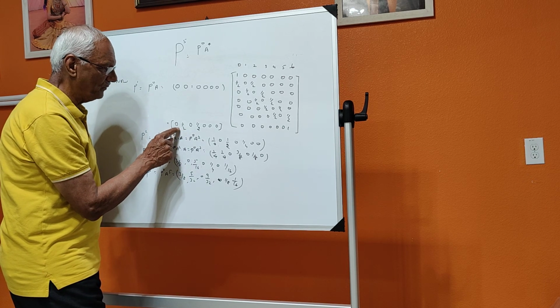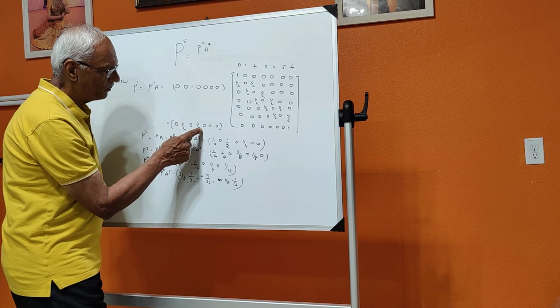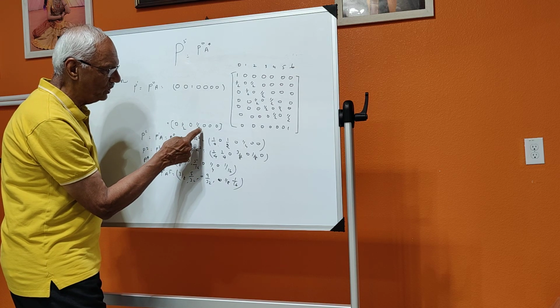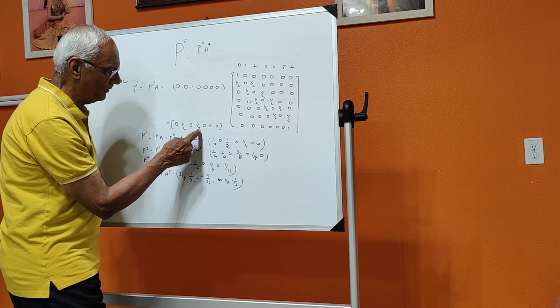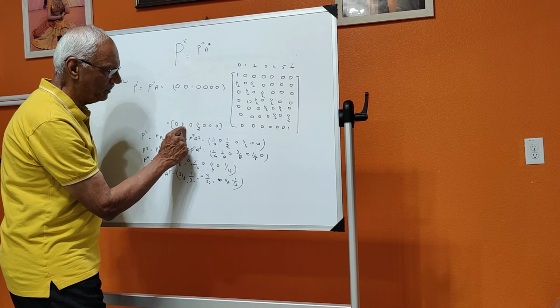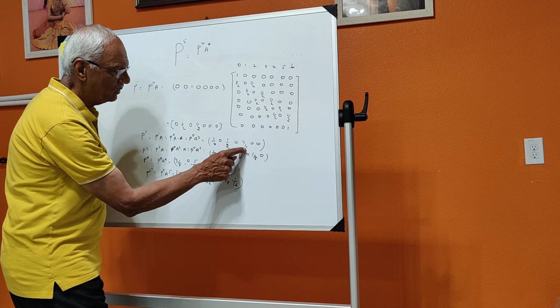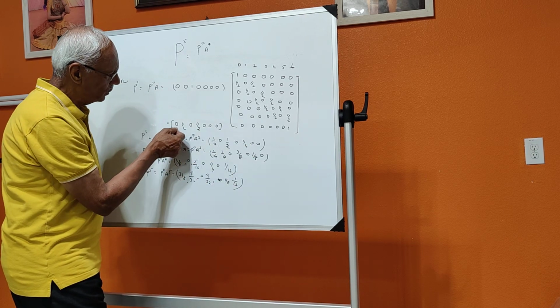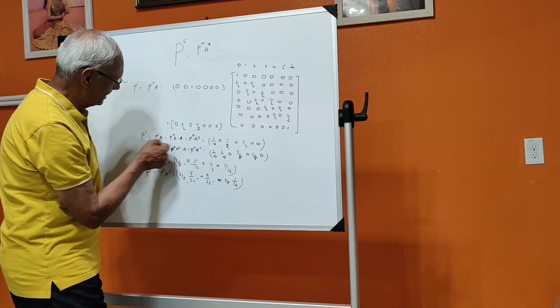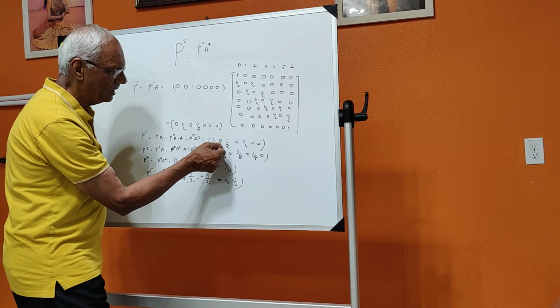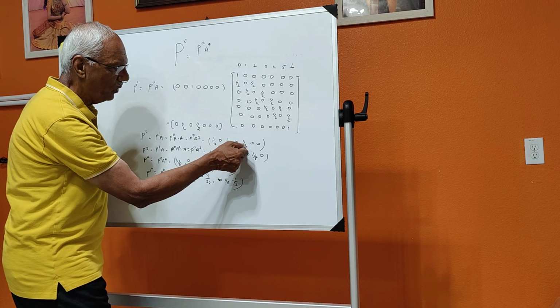Add to the left, it is 1 by 4. Add to the right, 1 by 4. And here this 1 by 2, if you are going to divide it by 2, 1 by 4. So here 1 by 4 plus 1 by 4, it is half. And you shift this 1 by 4 to this side. So it is 1 by 4, 0, 0. So you see that the new probability, that is P square, will be equal to 1 by 4, 0, half, 0, 1 by 4, 0.